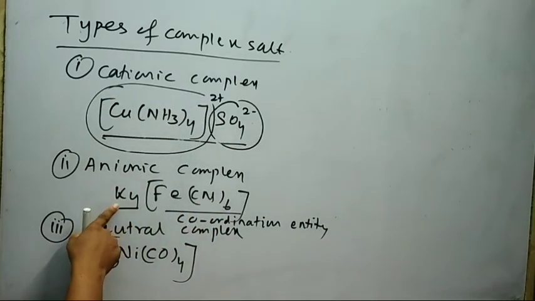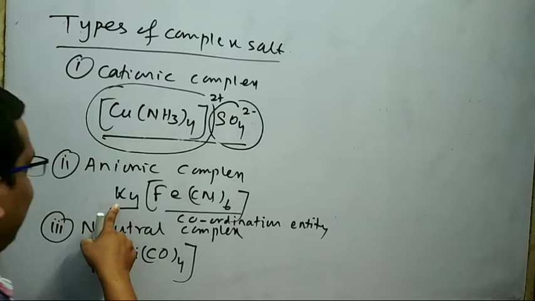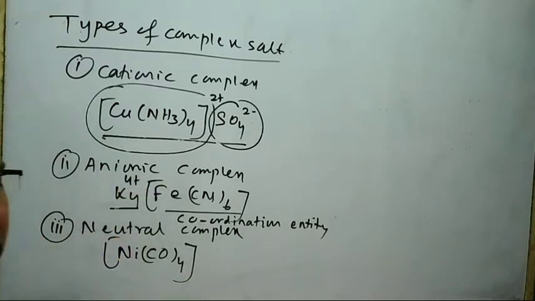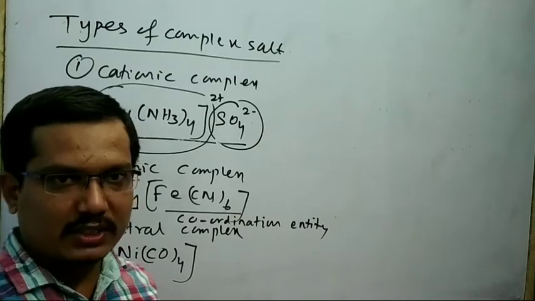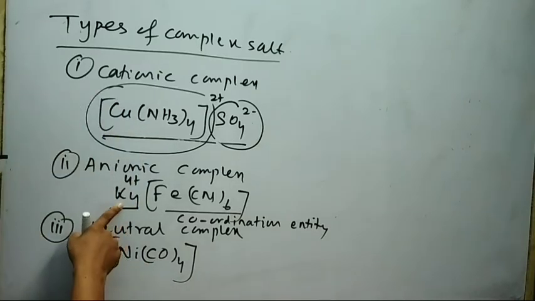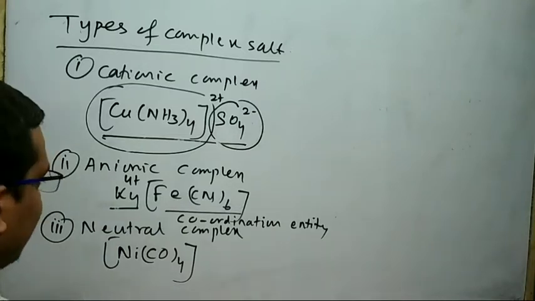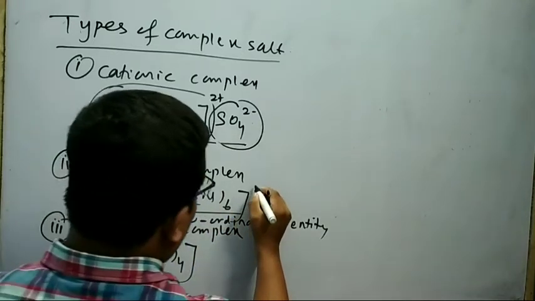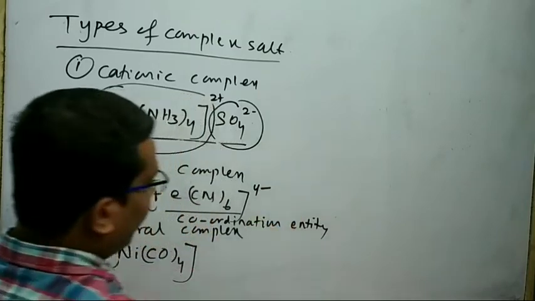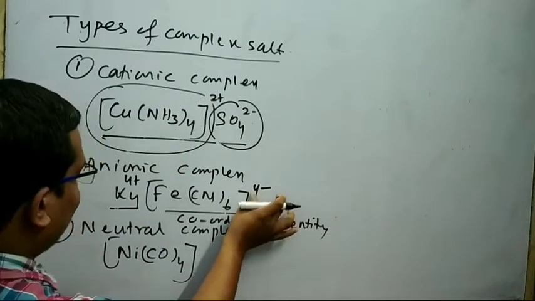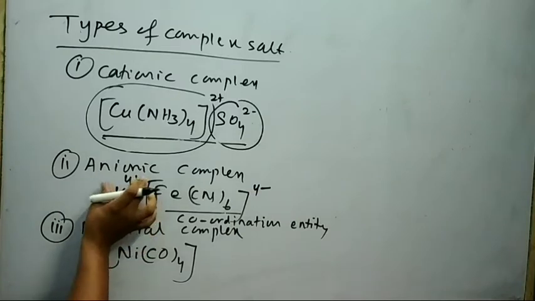These are metal ions, that means it has a total plus 4 charge, because potassium has plus 1 charge. There are 4 potassium, that means you think about 4 plus charge. On the other hand, this part has 4 minus charge, and this part has 4 plus charge.